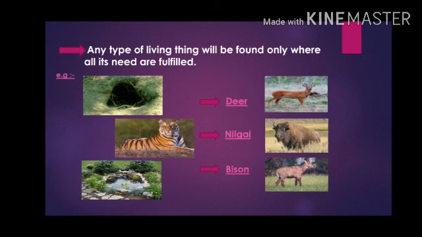And what is the food of the tiger? Yes, the tiger hunts animals like deer, nilgai, and bison and satisfies its hunger. After having its food, it needs a water hole. And the water hole should be nearby only, which will have water for the whole year.